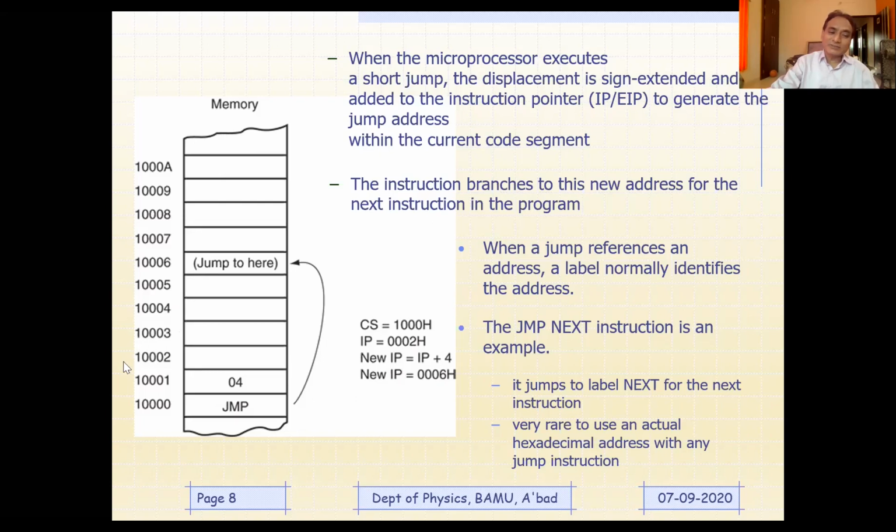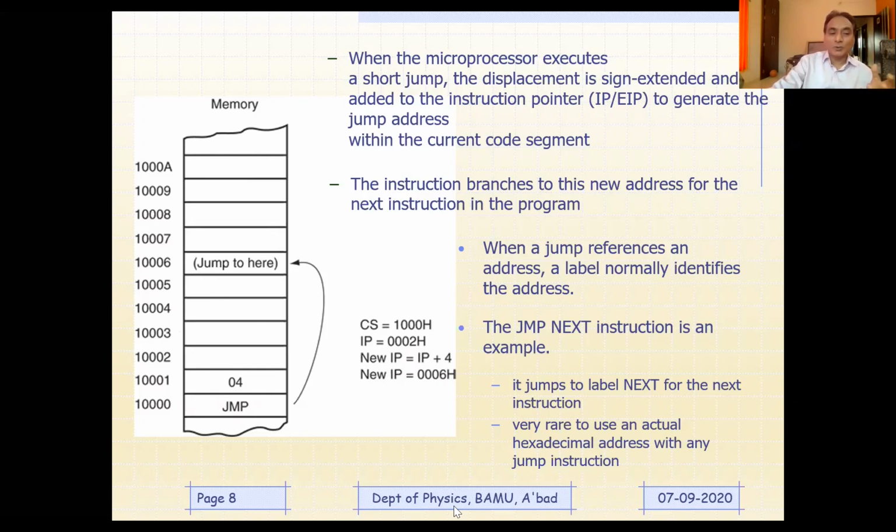Because 10002 is going to be the real memory address. IP will not be able to accommodate 20 bits. IP will be able to accommodate only 16 bits, and IP will always carry the offset address. We know the offset address; the base address is going to be in the code segment. There are 4 segments which are used to keep track of base addresses, right?